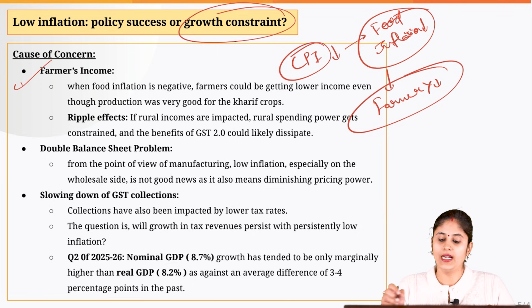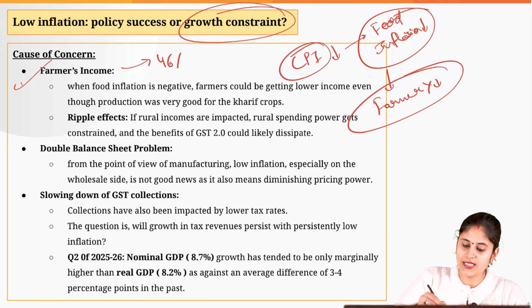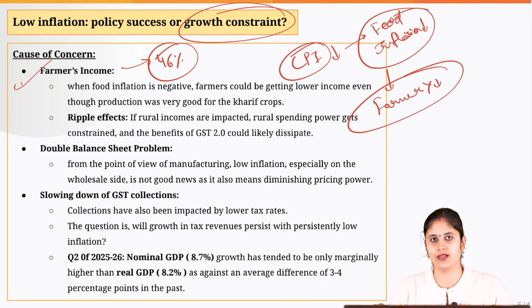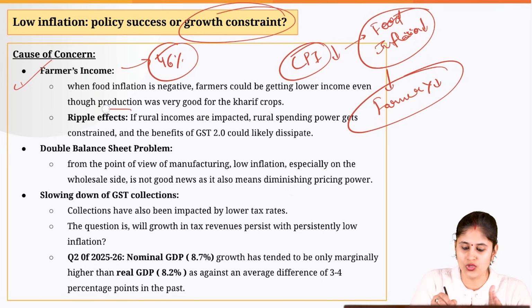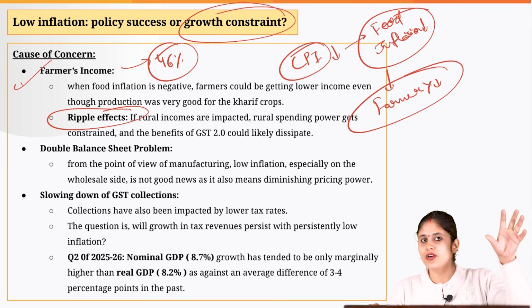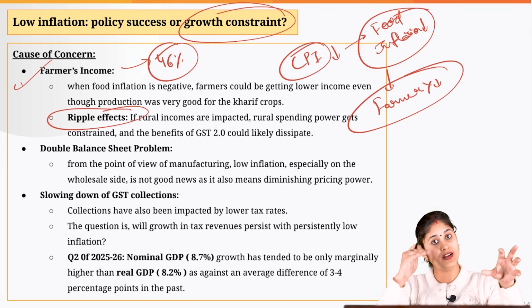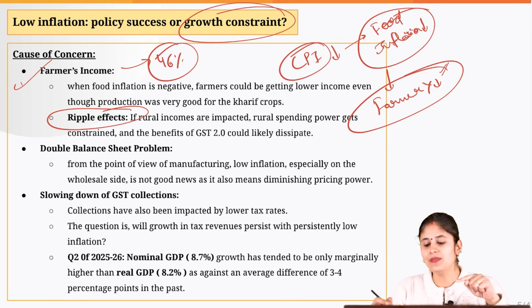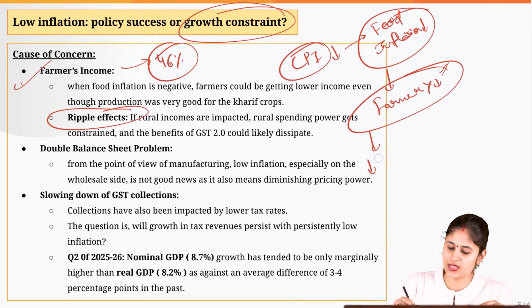And we know that when it comes to agriculture, 46% of our total workforce is employed in the agriculture sector. So just connect the things. You will be able to understand what this ripple effect is. Majority of our workforce is employed in agriculture, food inflation is going down. So that means their income is falling. When their income is falling, obviously their consumption would also go down.